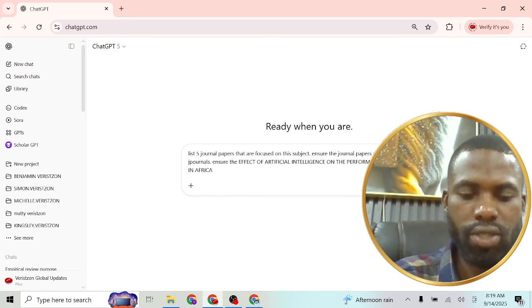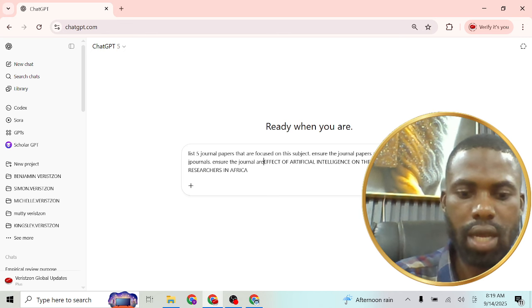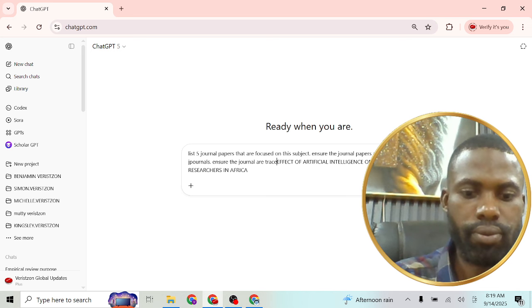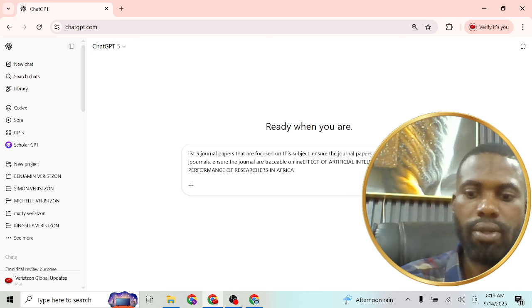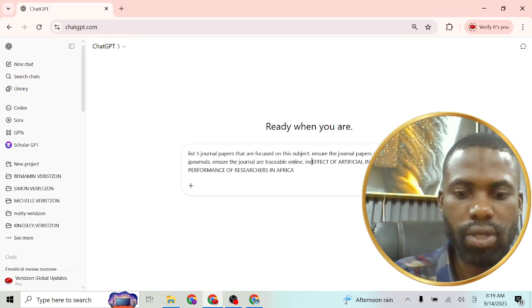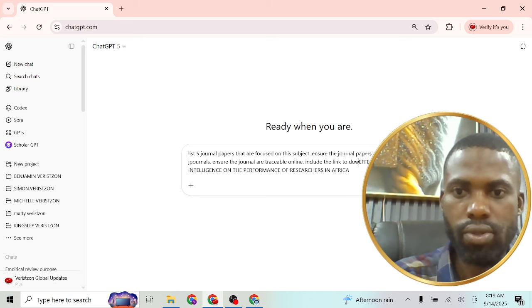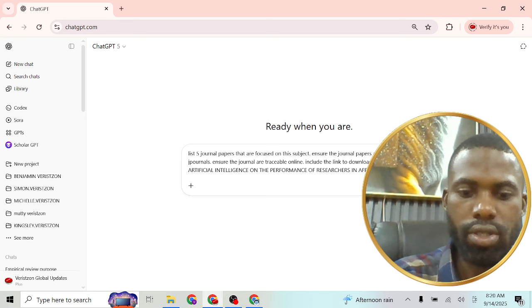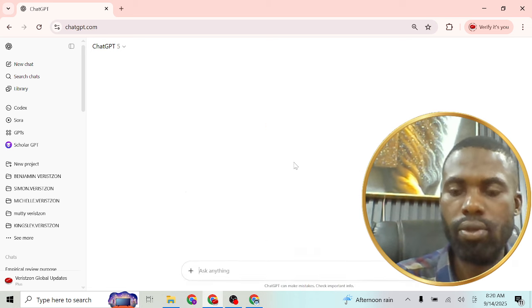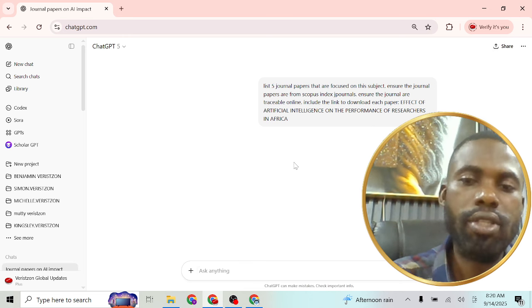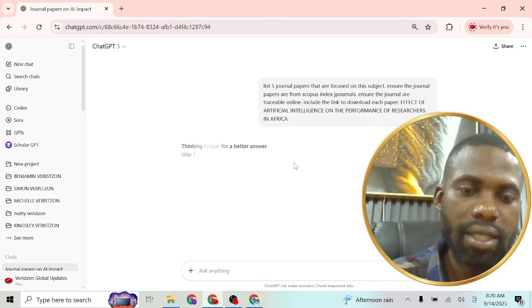Ensure the journals are traceable online. I don't want any journal. Then I also want to include the link to download each paper. So let me stop here. I will send and wait for ChatGPT to bring out journals that are centered on this area.